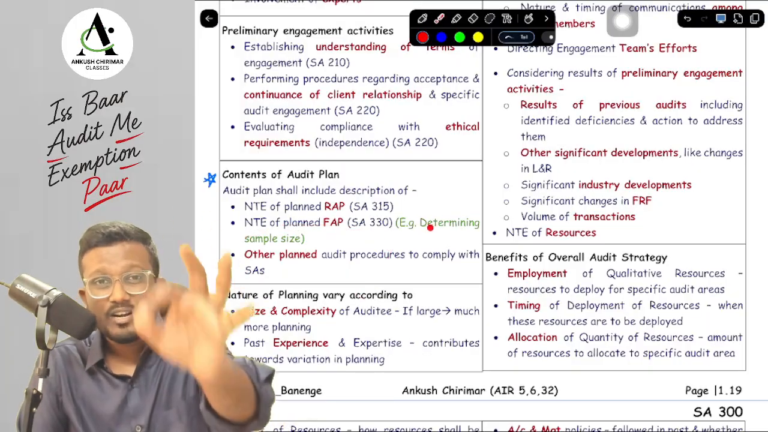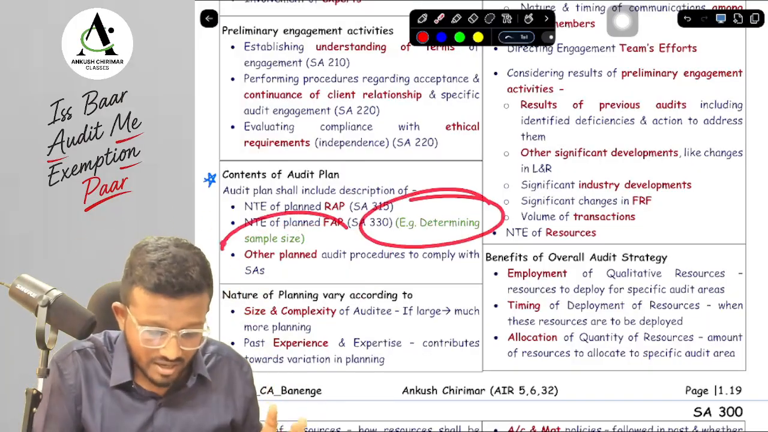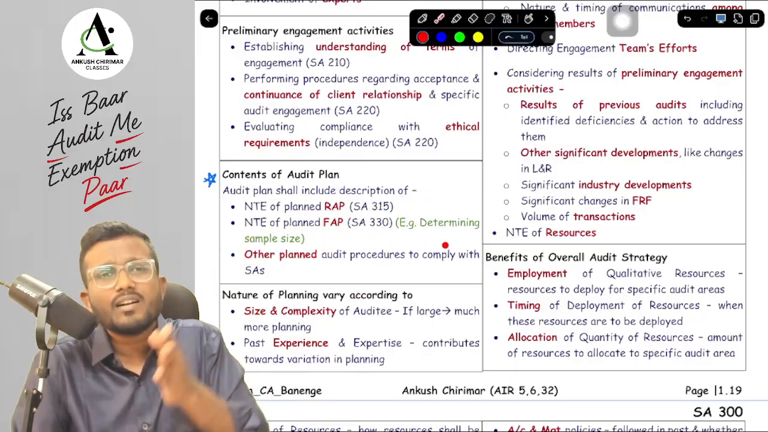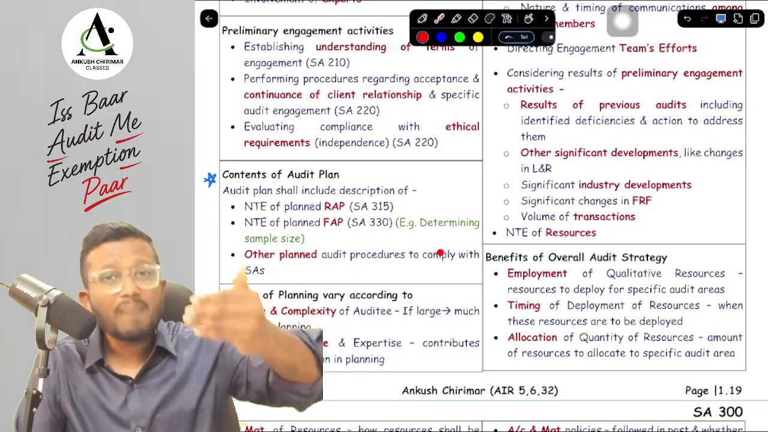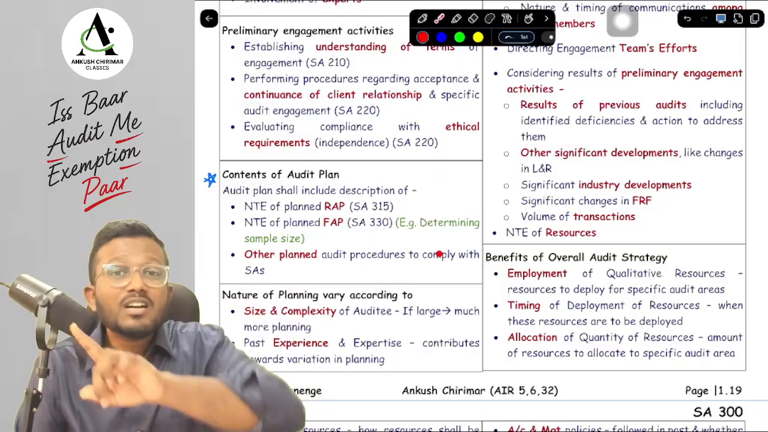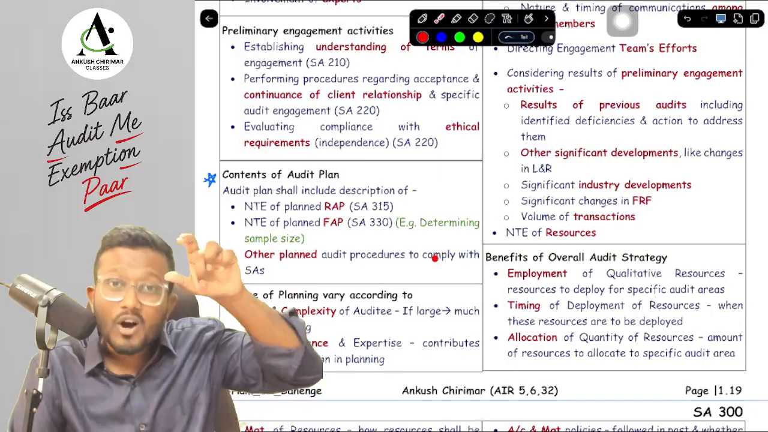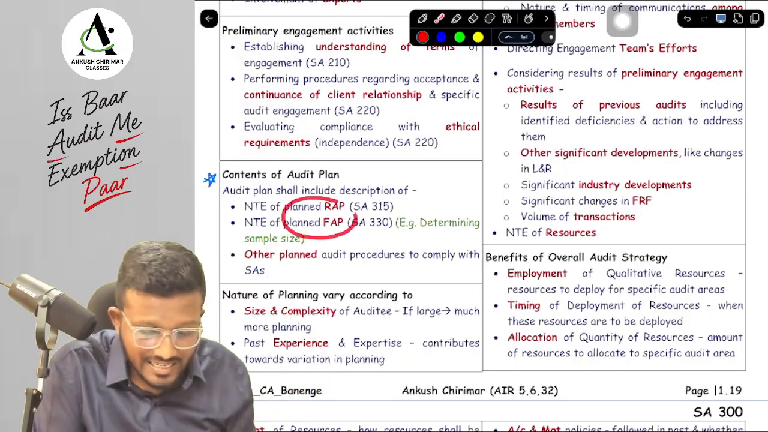Now in an MCQ or in a question, the ICA asked: while we were planning the audit engagement, we didn't determine the sample size that we need to take, and we thought that after performing RAP, I will determine the sample size. Is it correct, sir? No, it is not correct. Why is it not correct, sir? Because in the plan itself, you have to write the NTE of FAP.